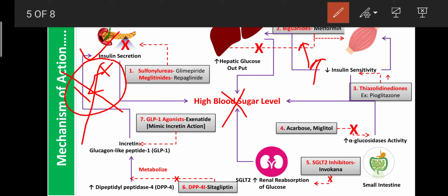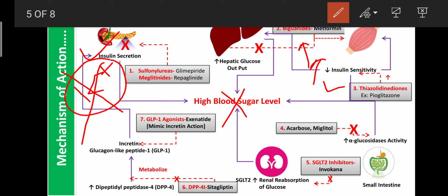Then the third class is the thiazolidinediones. Example is pioglitazone. This enhances the sensitivity of the insulin receptors to insulin. These insulin receptors are present on all cells, including adipose cells, muscle cells and liver cells, where insulin can bind, and these drugs enhance the binding capacity of insulin. With binding of insulin to the insulin receptor, glucose is taken up more by those cells. Then glucose enters the cell and undergoes glycolysis, so the blood sugar level decreases.